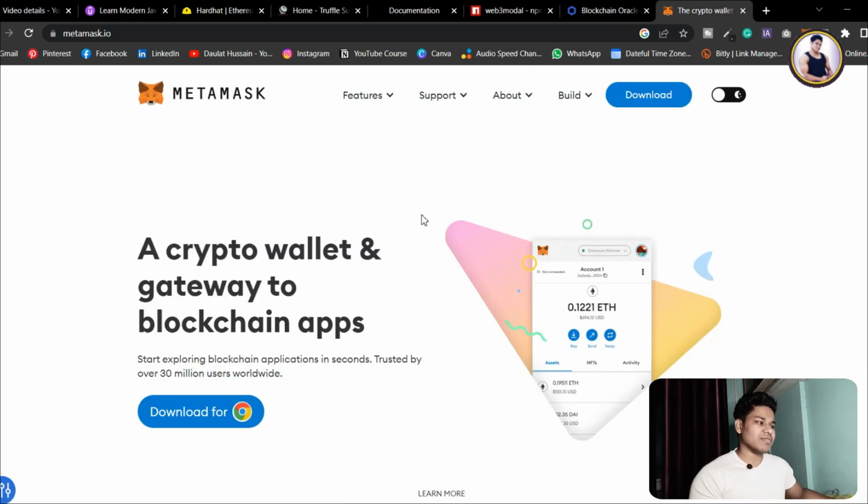Now the last one we have is MetaMask. It's very popular, very well known. So if you want to communicate and do any transactions, we use MetaMask in most of our projects. So you have seen that all the tools which I have talked about so far, all of these tools are written in JavaScript.